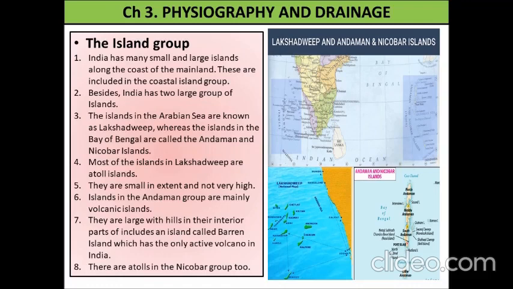Most of the islands in Lakshadweep are atoll islands. Means these are the islands in a ring-shaped form. They are small in extent and not very high. You can see the islands which are there in the Lakshadweep in the map. They are very small. Islands in the Andaman group are mainly volcanic islands. They are large with hills in their interior parts and include an island called Barren Island, which has the only active volcano in India. There are atolls in the Nicobar group too.